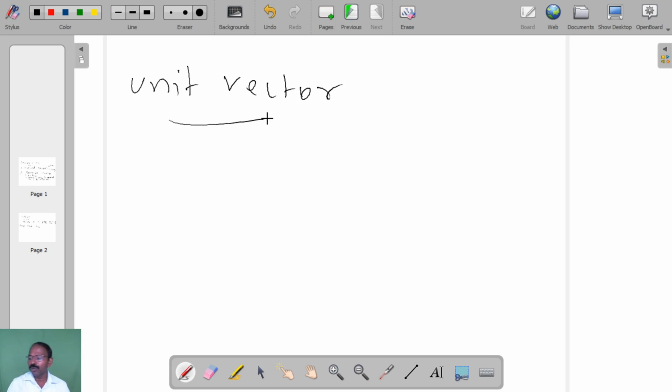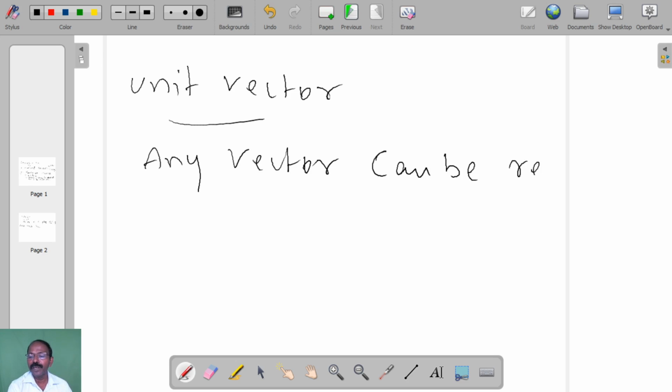So we should know unit vector. What does unit vector mean? Any vector can be represented in unit vector.